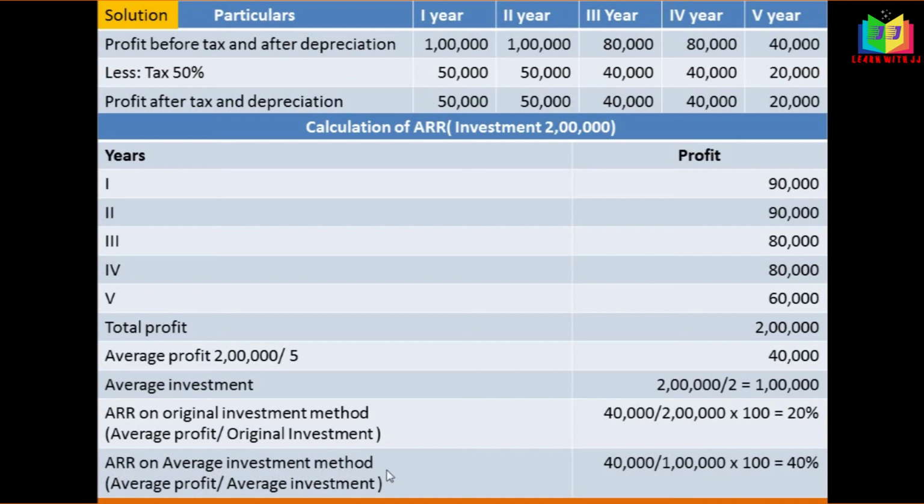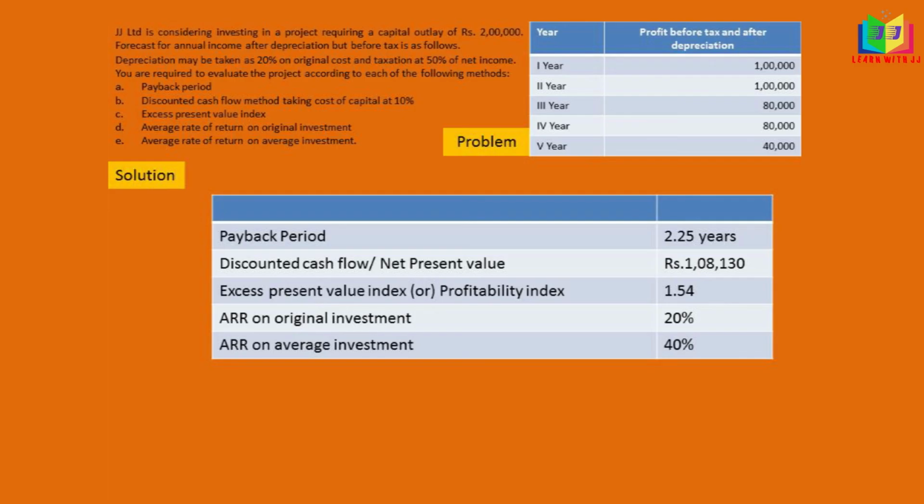And this project is said to be preferable because we got 2.25 as the payback period, and net present value also we got a positive figure, and in profitability index we got more than 1. And in ARR we got 20% and 40%. So this project is said to be preferable, and this kind of problem will be asked as a 10-mark question in your semester.